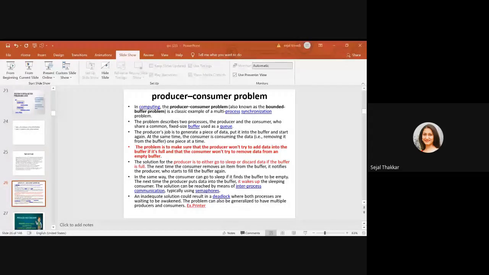See, these are the pictures. You can see here there is a producer. For example, there is one person who has a factory of Parle-G biscuit, and the other person who has a shop of Parle-G biscuit. And now he wants to bring some Parle-G biscuit from that factory to his particular outlet or the shop. And this Parle-G biscuit he can carry through that particular truck, or you can say a buffer.